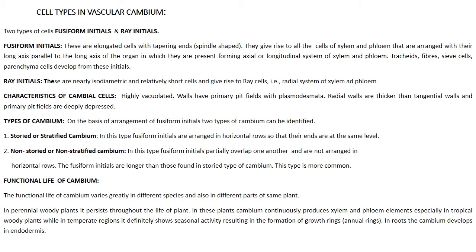The second type of cells are ray initials. These are nearly isodiametric and sometimes short cells and give rise to ray cells, that is, the radial system of the xylem and phloem.